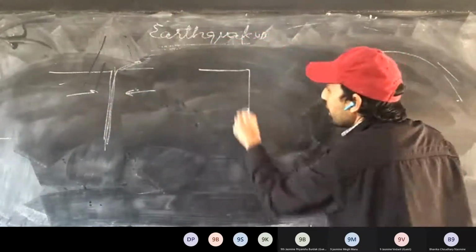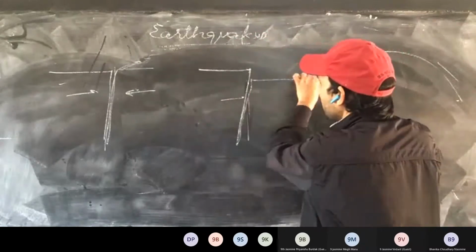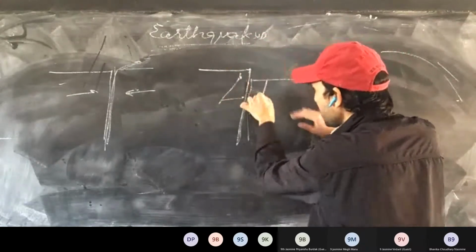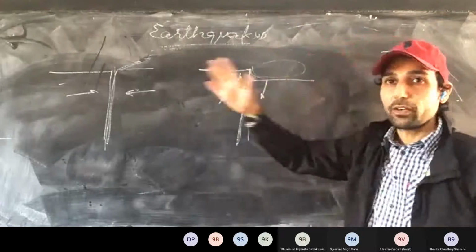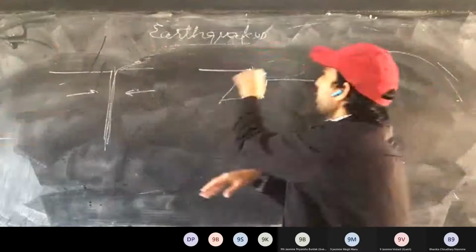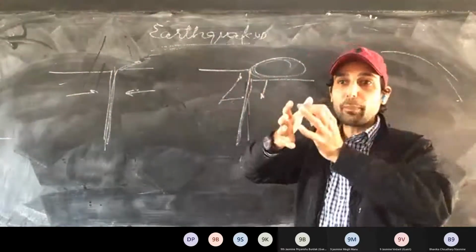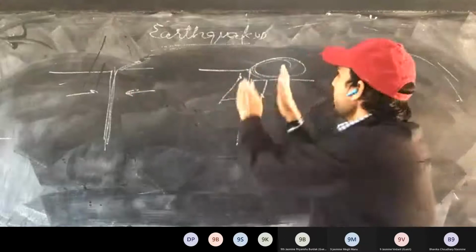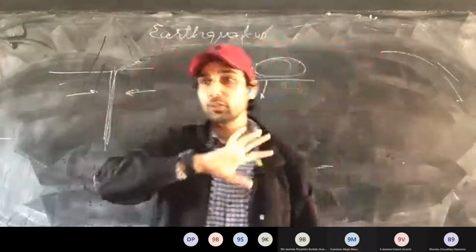So next time, this plate is pushed upward, this plate is pushed down. See here, space is generated. What will happen? Water will try to flow towards it. As all the water tries to compile here, all the water will rush here, and a wave will be generated. This is called a tsunami.